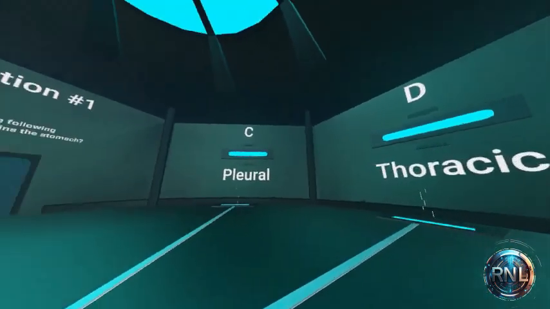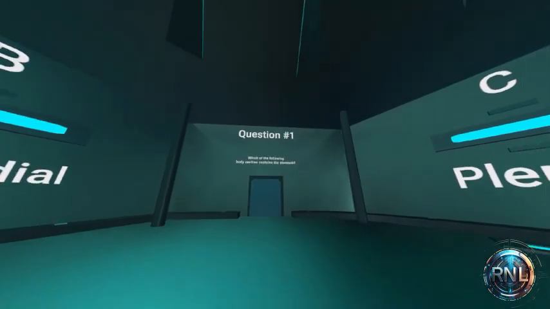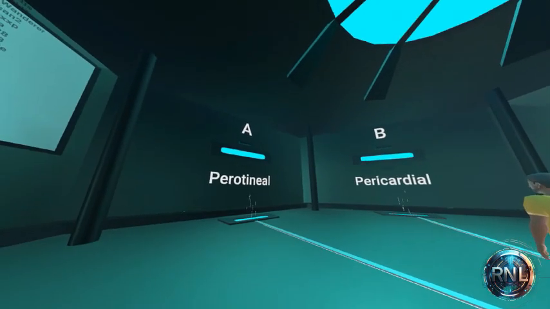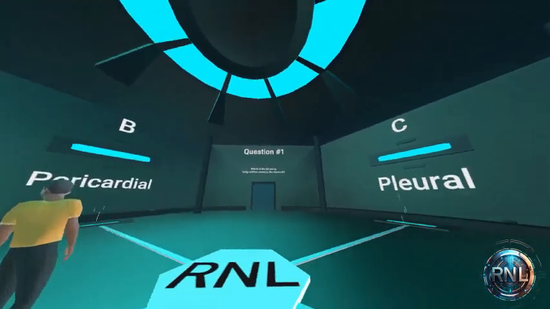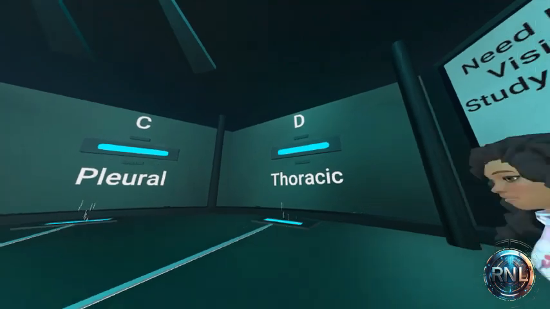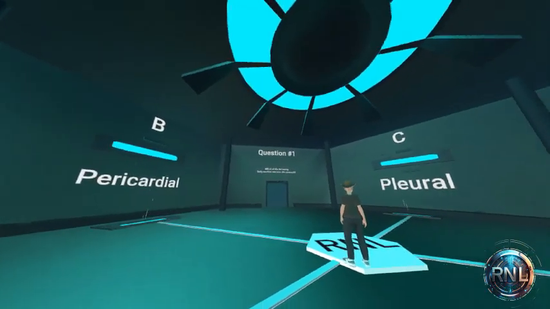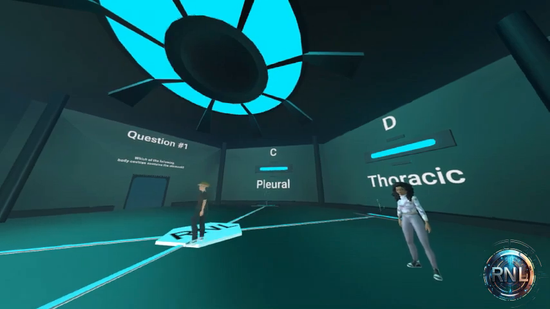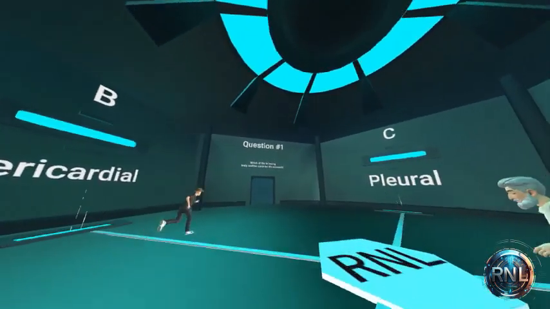For example, this question says, which of the following body cavities contains the stomach? Is it A, peritoneal, B, pericardial, C, pleural, or D, thoracic? And as students go through, they aren't quite sure by watching somebody go through if they actually went to the right one.